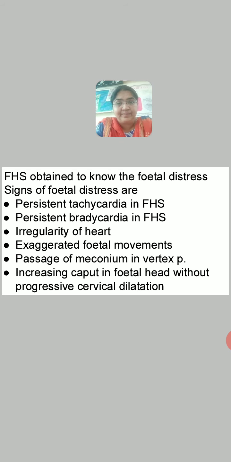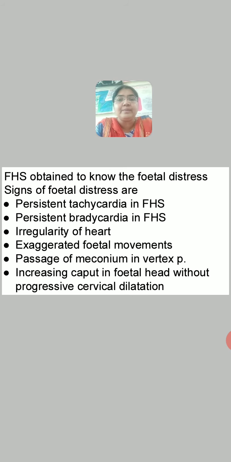Irregularity of the heart. Sometimes you get bradycardia, sometimes you get tachycardia, again bradycardia, tachycardia, bradycardia. So, irregularity of the heart. Heart is not functioning properly. That's why the pulse rate goes on changing. This again indicates fetal distress. Exaggerated fetal movements. You can palpate the fetal movements more often than regular. So, these also indicate fetal distress.